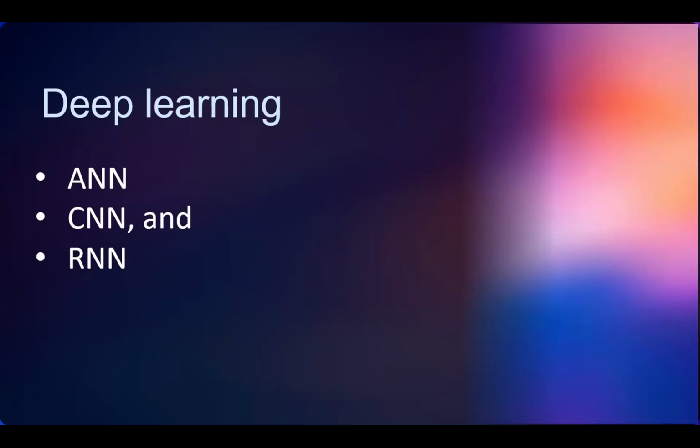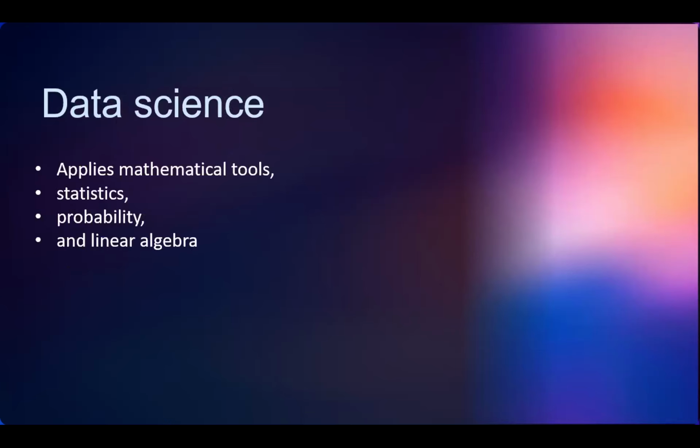So next, data science is there. Data science applies to artificial intelligence, machine learning and deep learning. It applies mathematical tools, statistics, probability and linear algebra, on machine learning, deep learning and artificial intelligence, and it solves real world problems. For this, tools like Tableau and Excel are required.